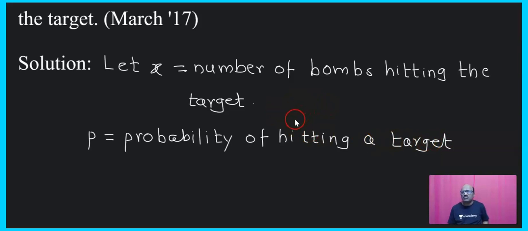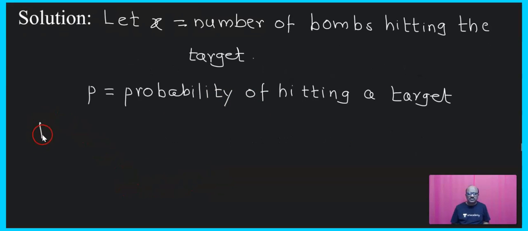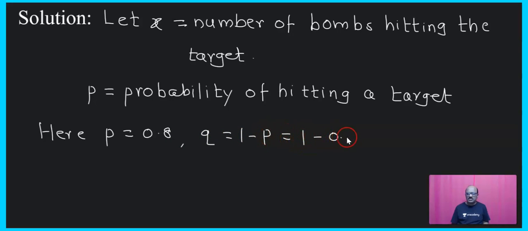That is the number of the bombs hitting the target, and p is the probability of hitting a target. Here p is equal to 0.8, it is given. Therefore, q is equal to 1 minus p, and that is equal to 1 minus 0.8, and that is equal to 0.2.